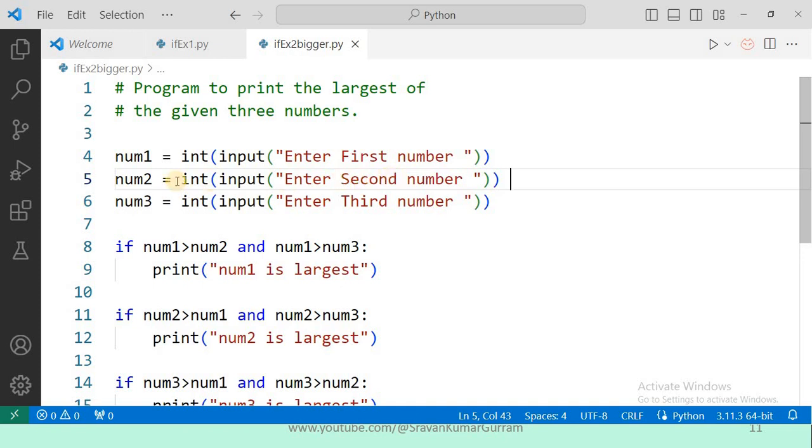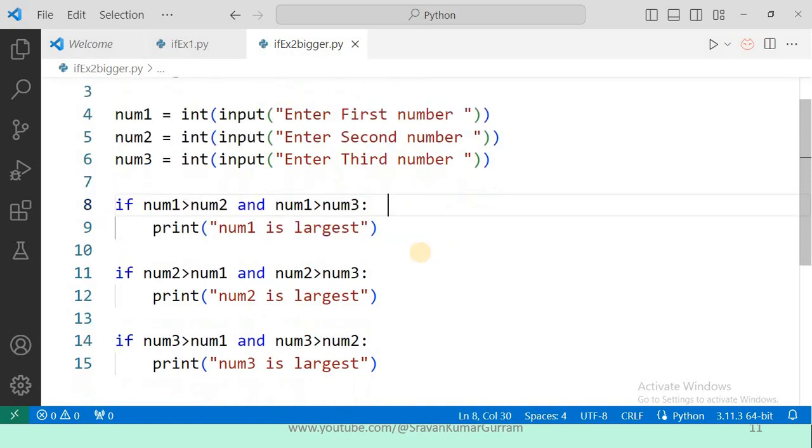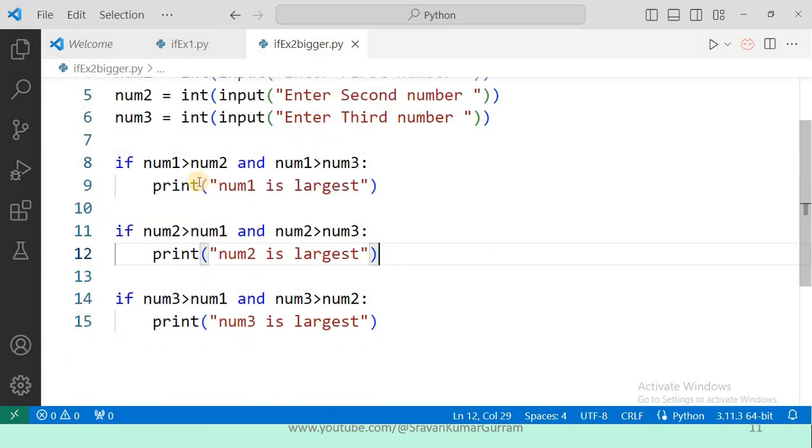When you enter the second number, I want to store that number into the number 2 variable. And again, it prompts you to enter the third number. You need to enter the third number. So that entered value will be stored in the number 3 variable. So here we are implementing the logic by using a simple if statement.